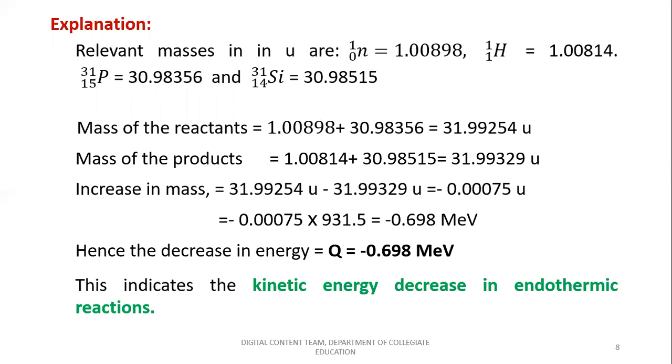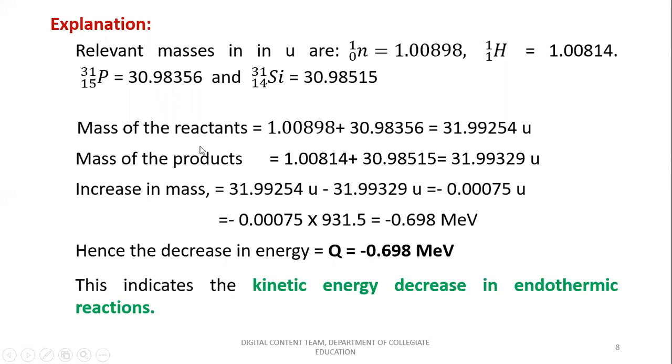So for the same reaction, we'll consider the respective masses and substitute them on the reactant side and product side, and we'll observe how the mass increases on the product side and how it gets converted to energy with the decrease in value.